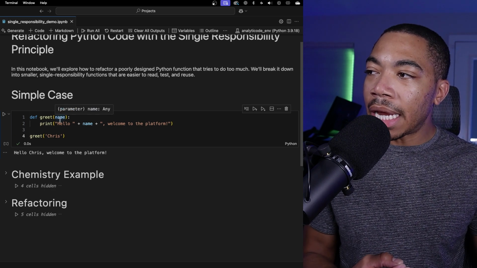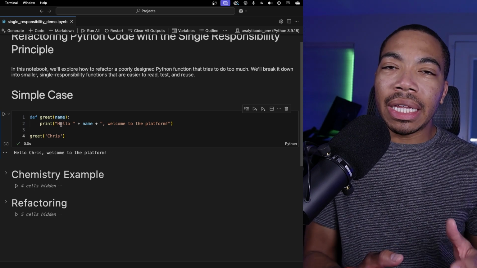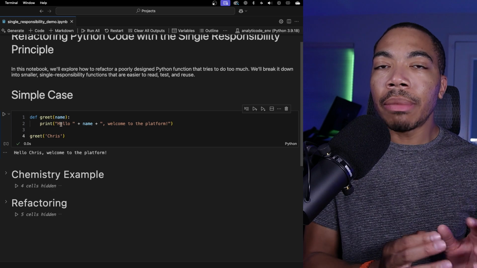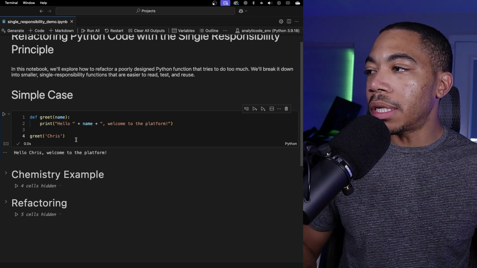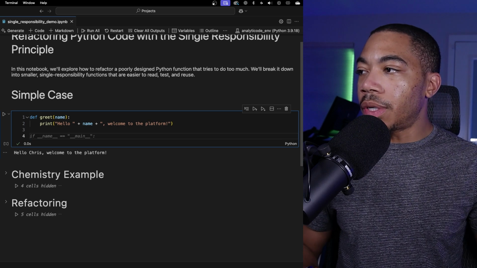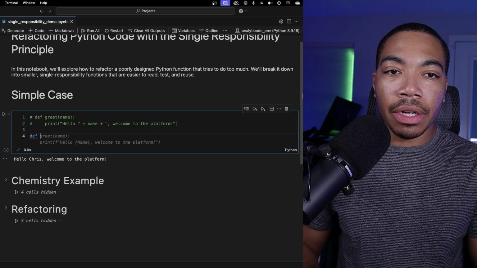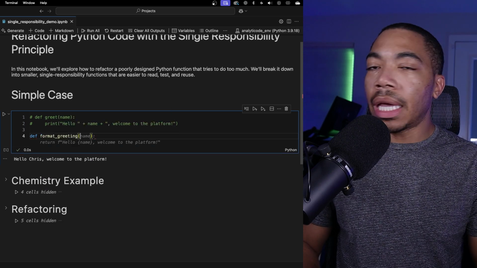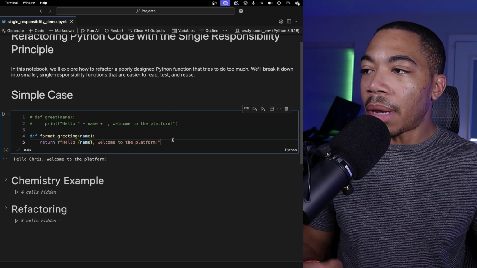One, it's taking my name and automatically including it in the statement, but it's done in such a way that I can't really extend this base to do more. So let me show you with this simple case how we can extend this for more reusability. I'm going to get rid of this greet here and comment these lines out. I want to create a new function called format greeting, and it's still going to take in a name. And I want to say, hello, name, welcome to the platform.